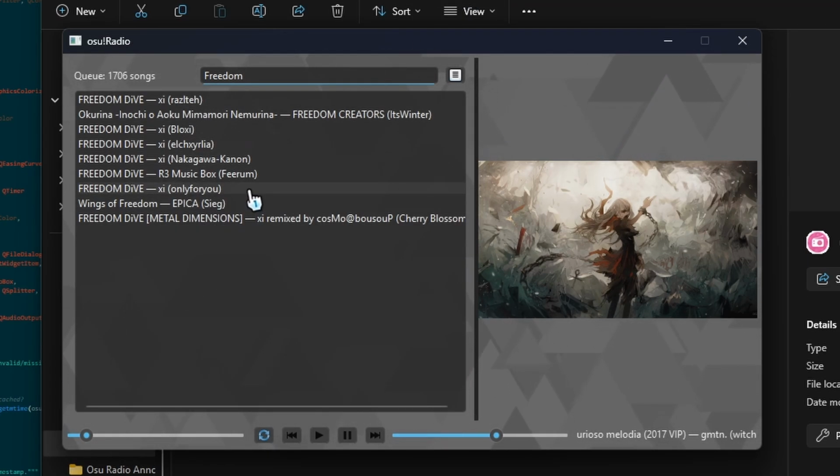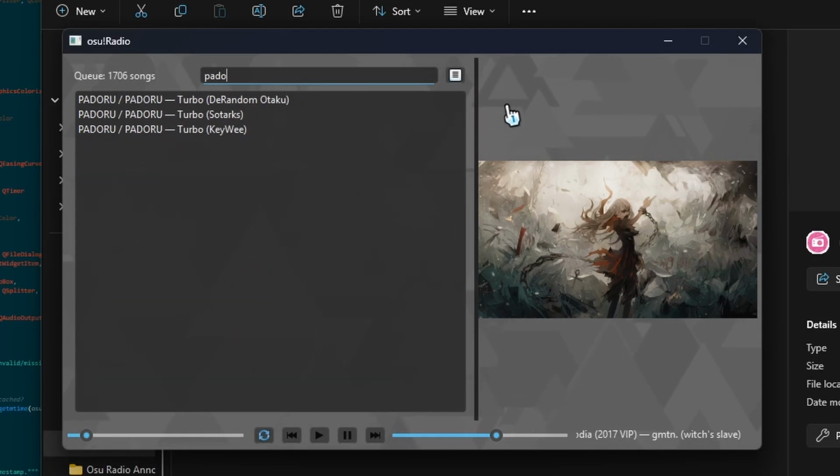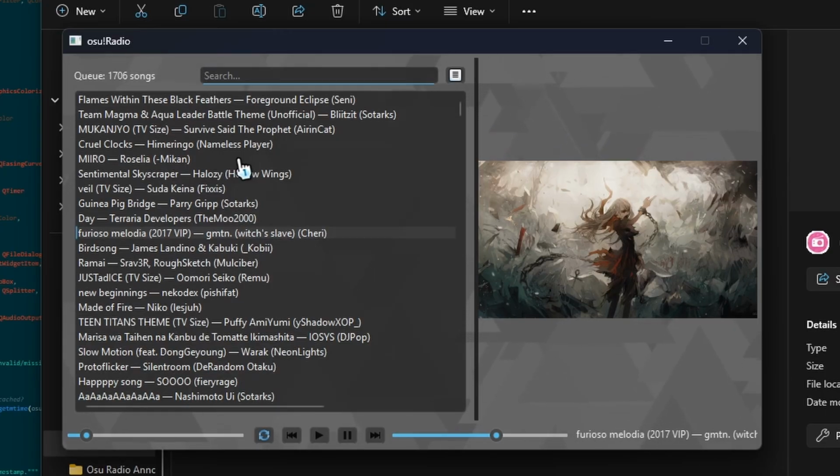Mind you, you're going to get lots of different ones from lots of different artists or mappers, because I've set it to one song per map that you have. So I've got Freedom Dive by Bloxy, Freedom Dive by them, Freedom Dive by Nakagawa. There's going to be lots in here, so keep that in mind. For maps, I have a ton of songs. Like Padaroo, there's 3 different ones here from each of the farm artists. So just keep that in mind. You might get duplicates if you have that.